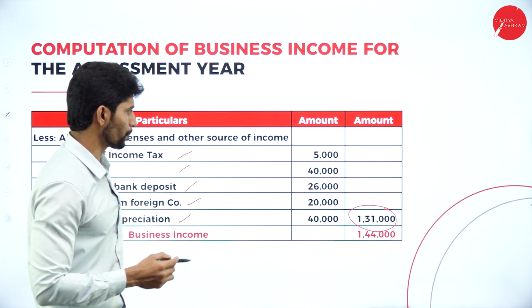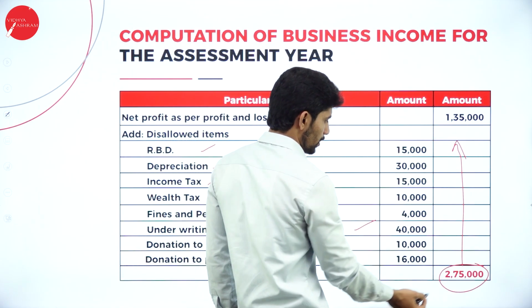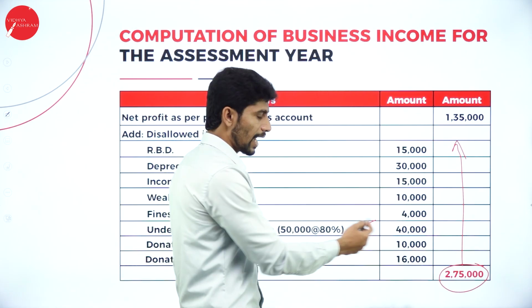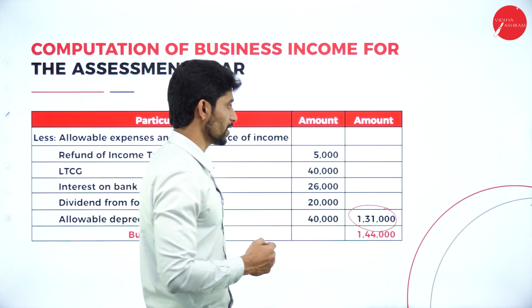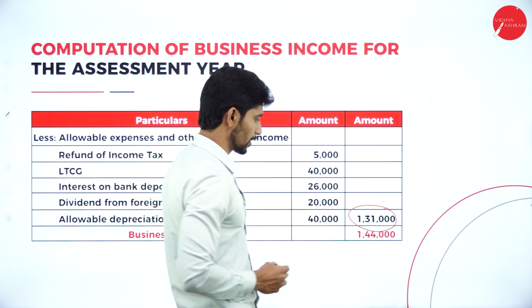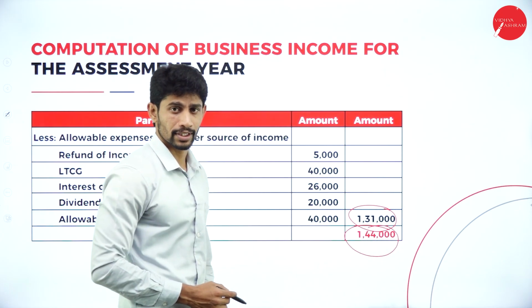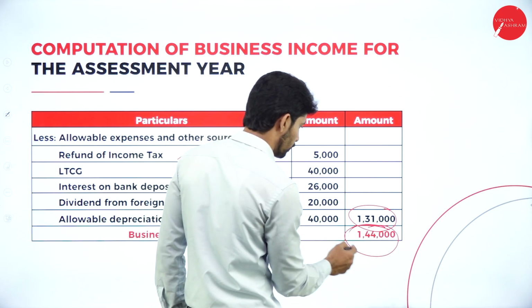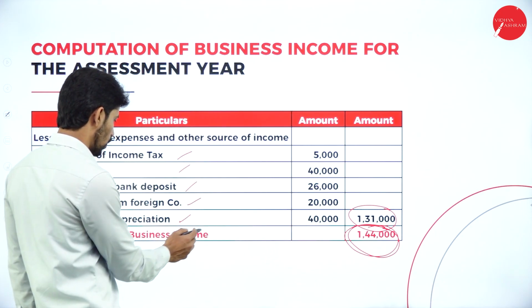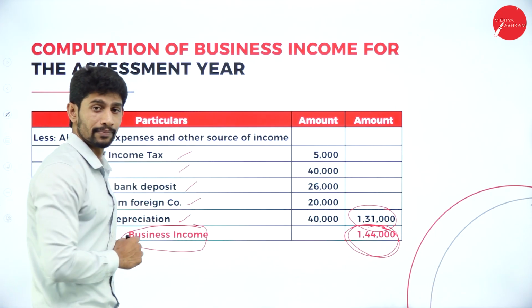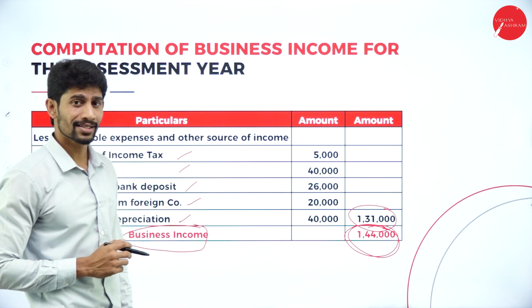So for rupees 1,35,000, add 2,75,000 and deduct 1,31,000. You will get the balance of 1,44,000. That value is called business income.